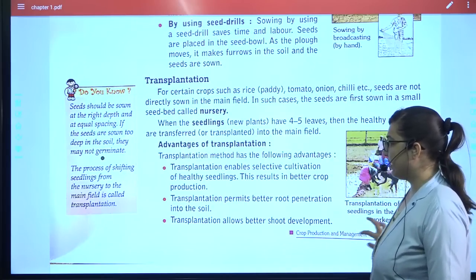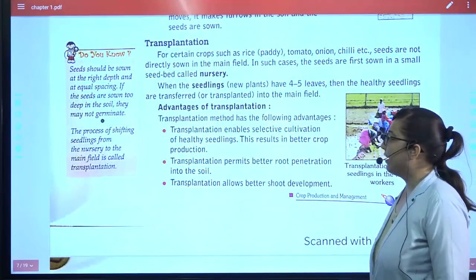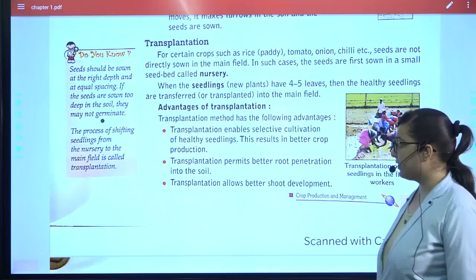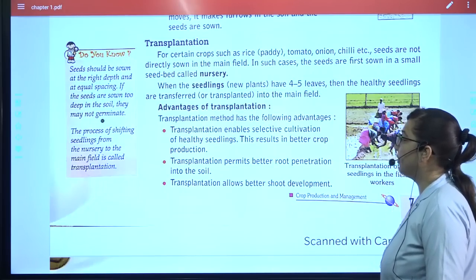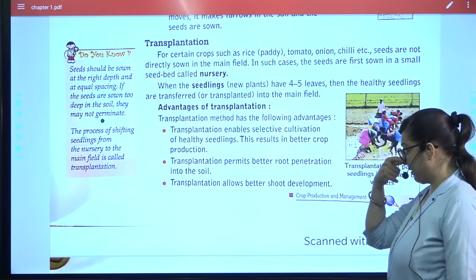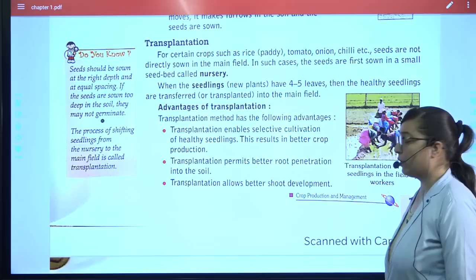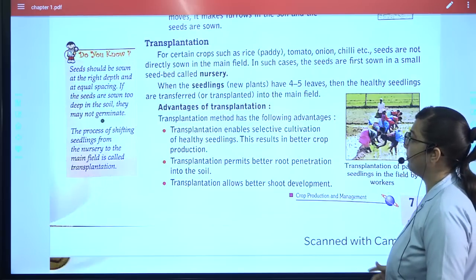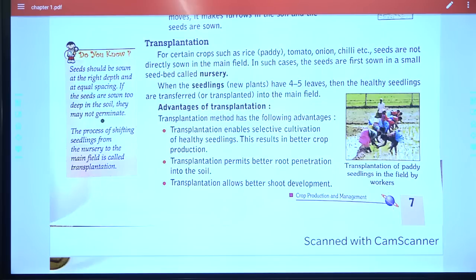So here are its advantages which are important. It will enable selective cultivation of healthy seedlings, so there will be better crop production. It will permit better root penetration into the soil and allow better shoot development. Root as well as shoot will be developed. Okay, read the advantages of transplantation. Be quick.